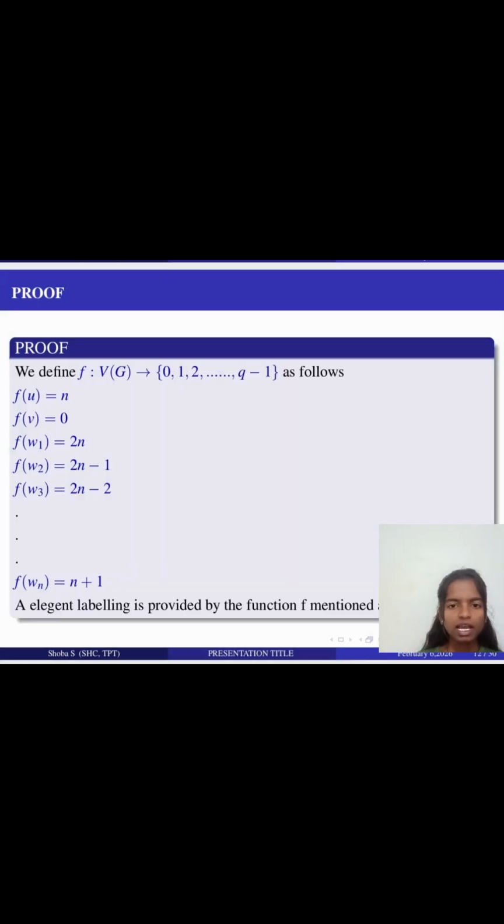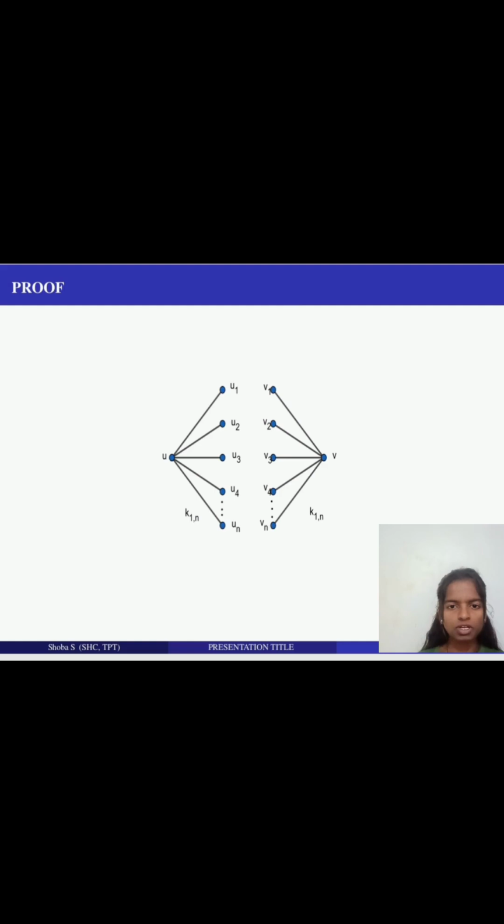We define f: V(G) to {0, 1, up to 2q minus 1} as follows. f(u) = q, f(v) = 0, f(w1) = 2n, up to f(wn) = n + 1. An elegant labeling is provided by the function f mentioned above.